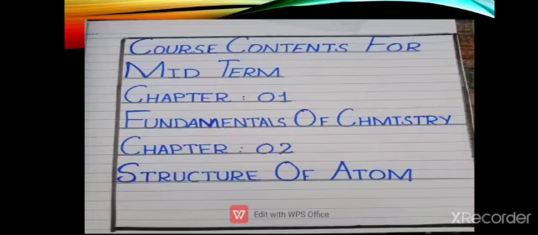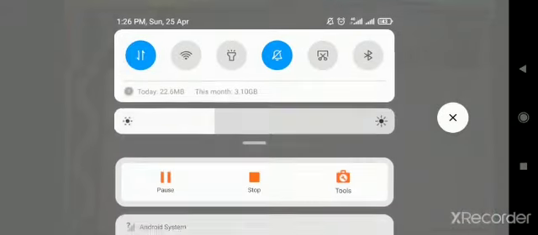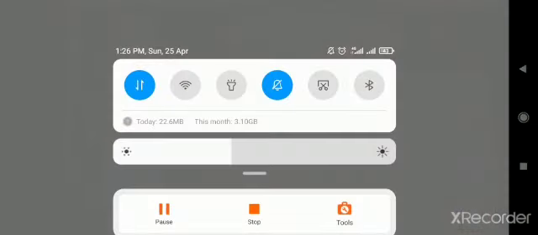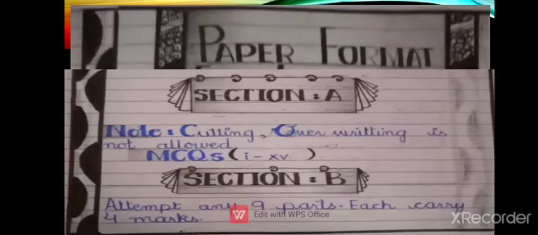The course covered in midterm is chapter number 1, fundamentals of chemistry, and chapter number 2, structure of atom. So you will simply write these course contents in neat handwriting. Clear? After writing the course contents, you will write the paper format. In the paper you have 3 sections: section A, section B and section C.